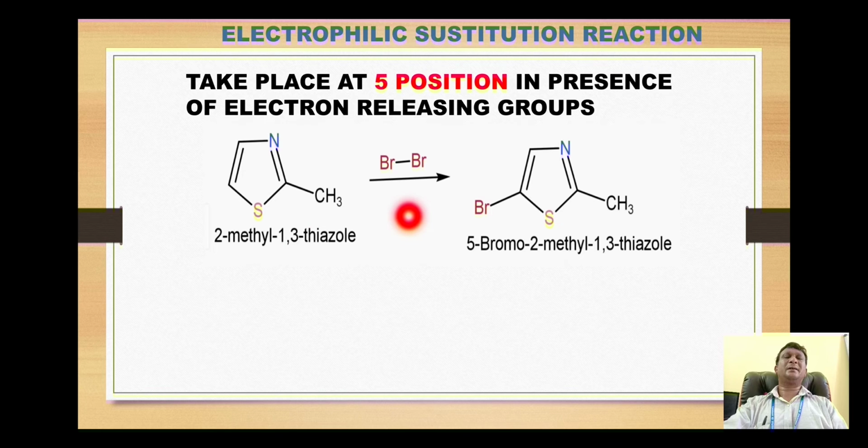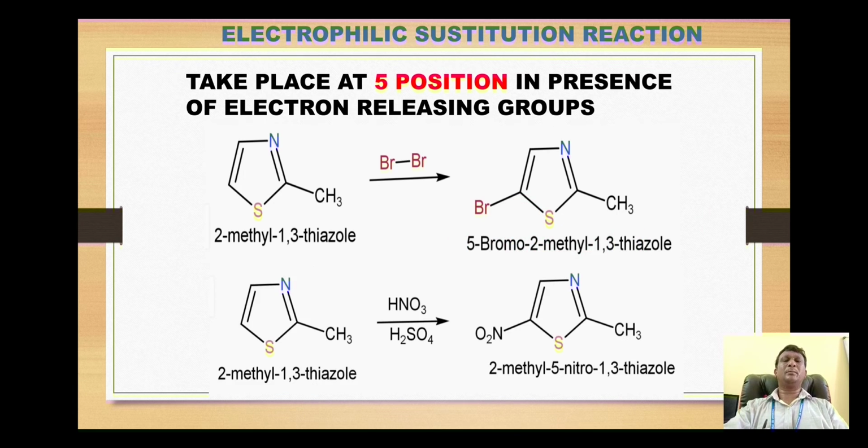This when reacted with bromine in carbon tetrachloride or chloroform, the bromination takes place at position number 5. This methyl group is an electron releasing group, and this releases the electron towards the thiazole ring, and thus the electron density will be increased, and any electrophile like this bromonium ion will then attack at this 5th position to form this corresponding 5-bromo derivative.